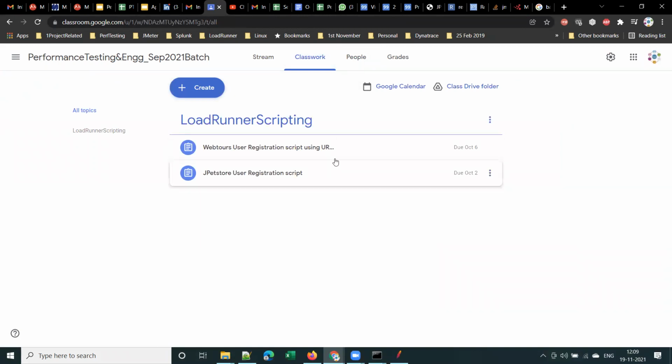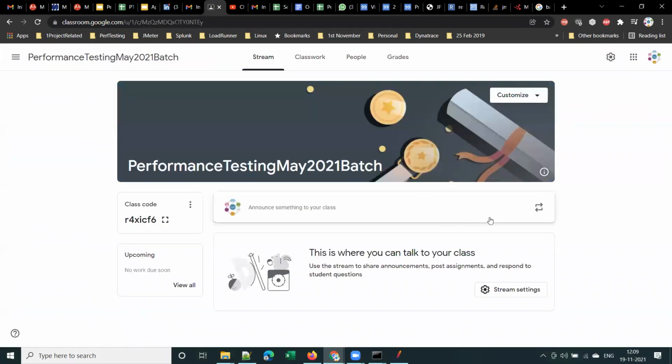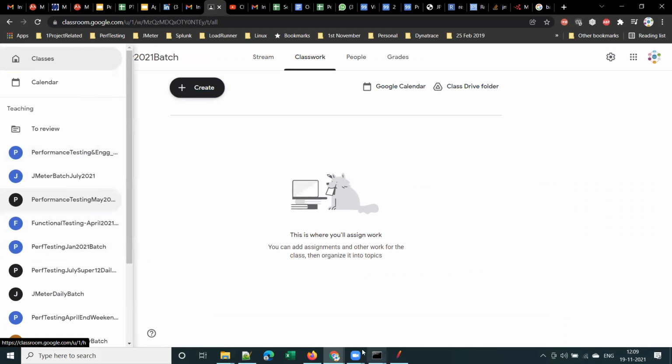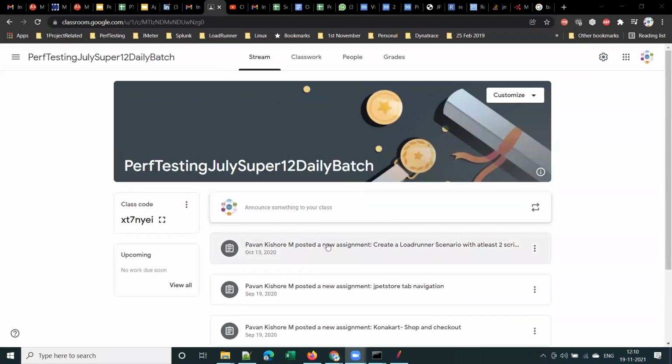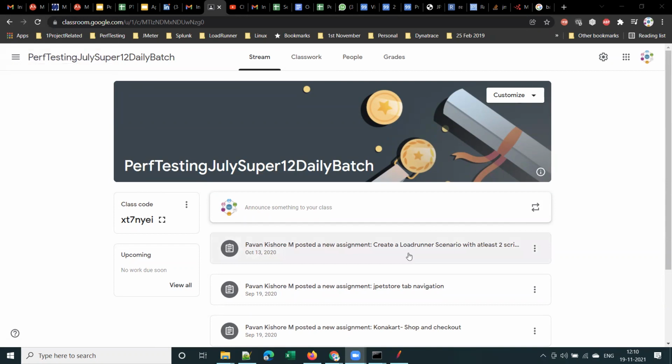This is new, of course, I know. Hold on 1 second. You got it, right? So I will be giving assignments over here. You can see that all the scripting assignments I will be giving like this in Google Classroom. Basically, once I create an assignment, you will get an email, to whatever email ID you provided me.